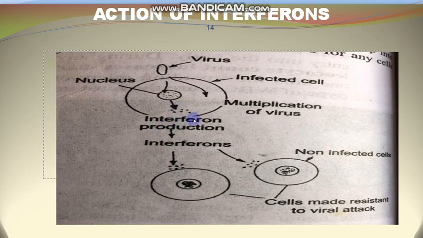And when interferon is produced from this infected cell, it acts on the surrounding cells, and these cells are non-infected till now, and when interferon comes, it makes these cells resistant to viral attack, and so these cells are prevented from getting infection of that virus. So interferons make the surrounding cells resistant to viral attack.